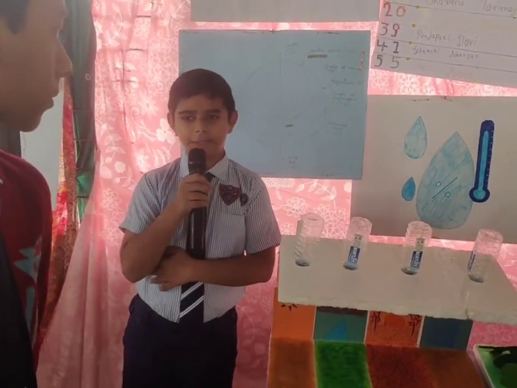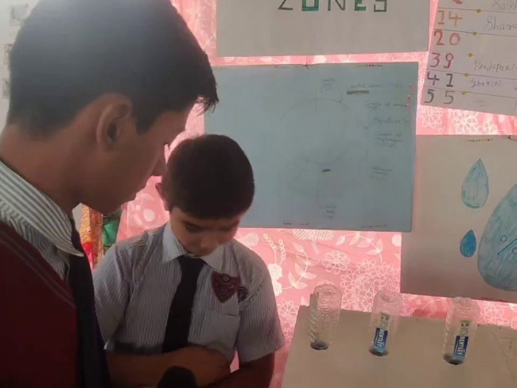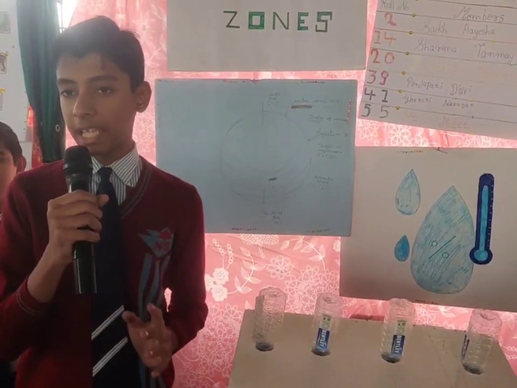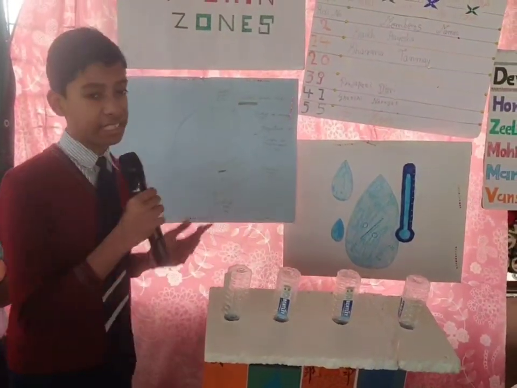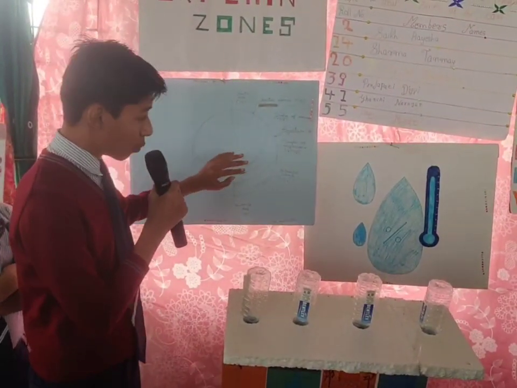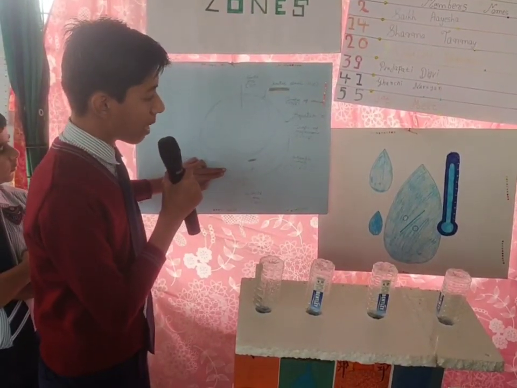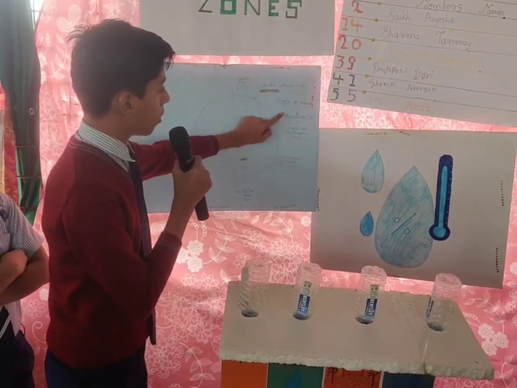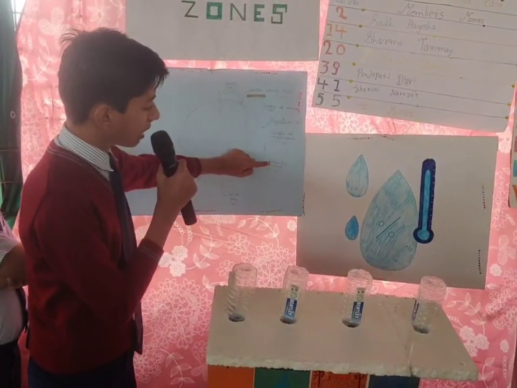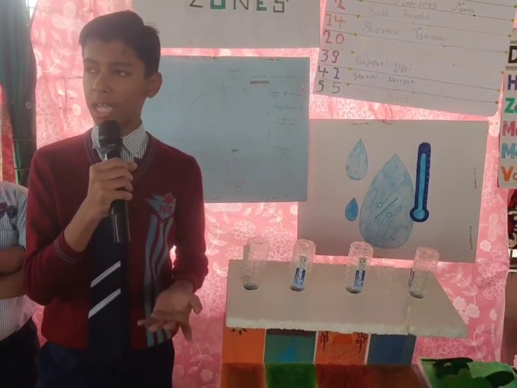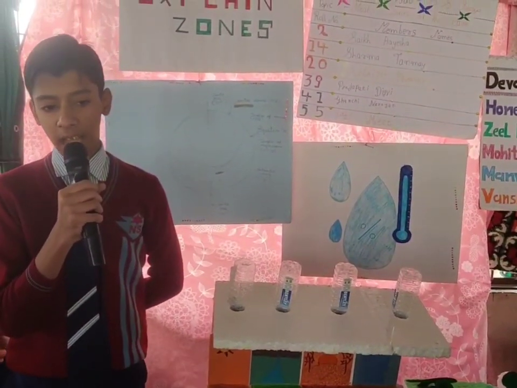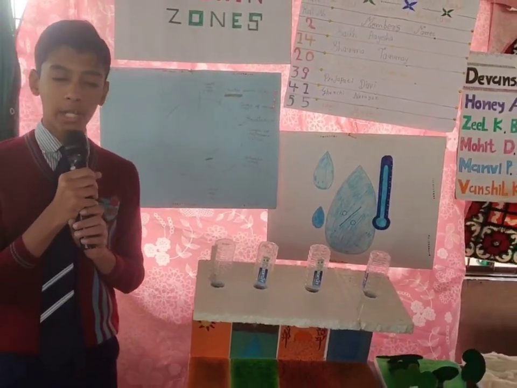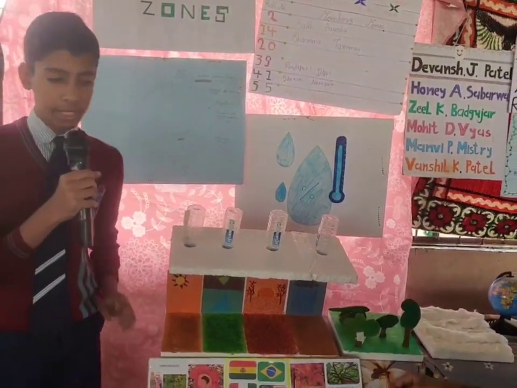Now I will call Sharma Tanmay. Did you know that there are a total of 181 latitudes on the Earth's surface, and the largest latitude is the equator at 0 degree, which divides the Earth equally into the northern hemisphere and southern hemisphere. There are also some other latitudes like the Tropic of Cancer, Tropic of Capricorn, Arctic Circle and Antarctic Circle. But have you ever wondered what latitudes are? Latitudes are imaginary lines which run from east to west on the Earth's surface. Now I would like to call Sheikh Aisa and she is going to speak on altitude.